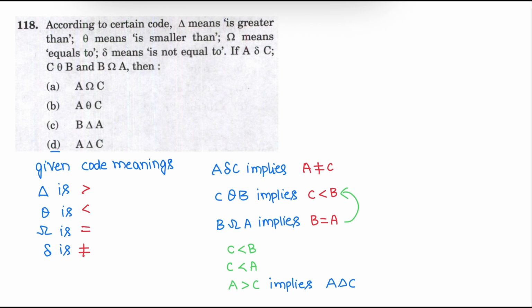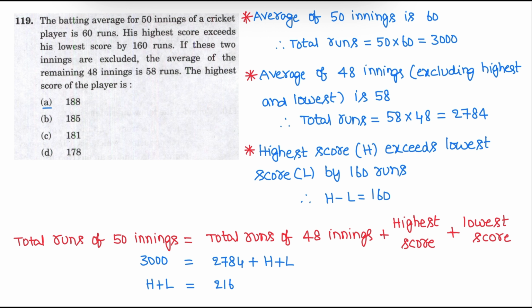Now the question is, if a small delta c, that is a not equal to c, and c theta b, c theta b means c less than b, and b omega a, that is b is equal to a. So here a is not equal to c, c less than b, and b is equal to a, that means c less than a, that is a greater than c. A greater than c is a delta c. Correct answer D.